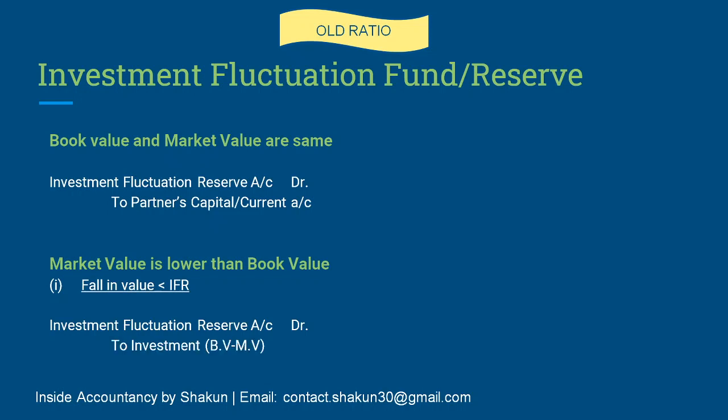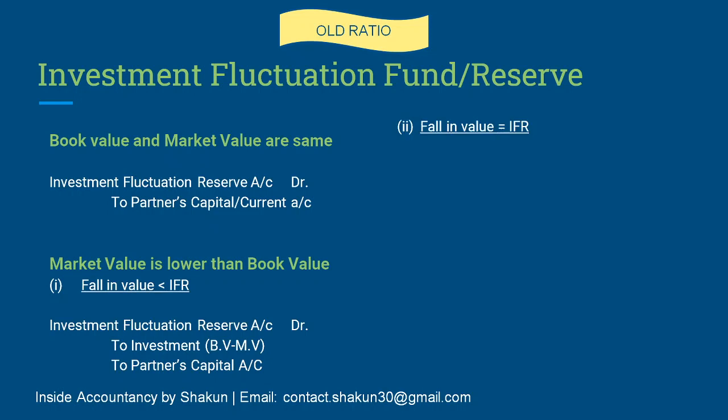The fall in value, that is the book value minus market value, will be credited because the value of investment is being decreased because of the fall in value. See, whenever investment is an asset and if there is a fall in the value of an asset, it should always be credited. So if IFR was 15,000 and investments are being reduced by 10,000, the remaining 5,000 will be distributed between the partners in their old ratio.